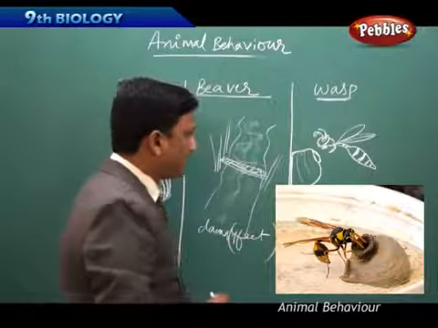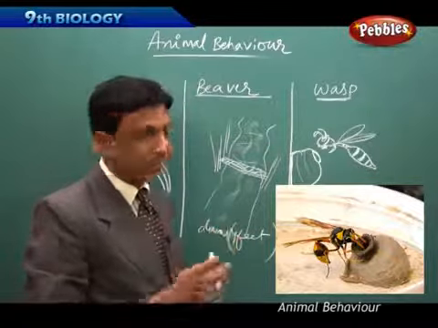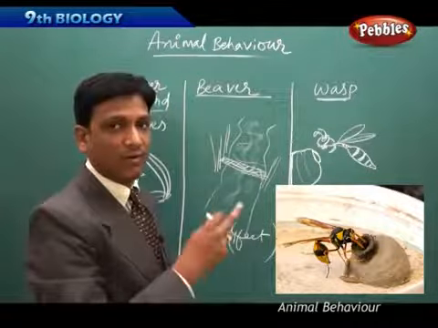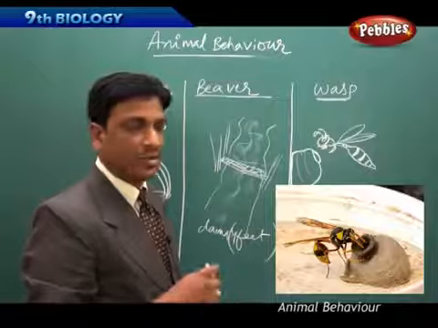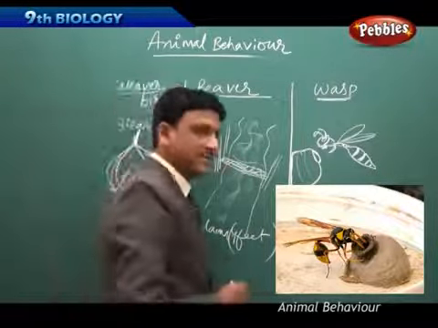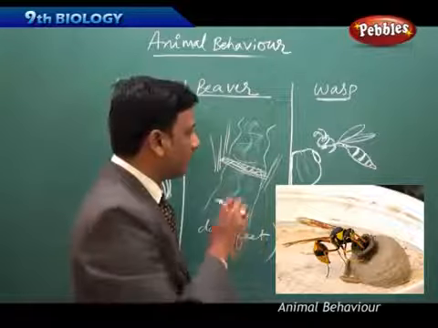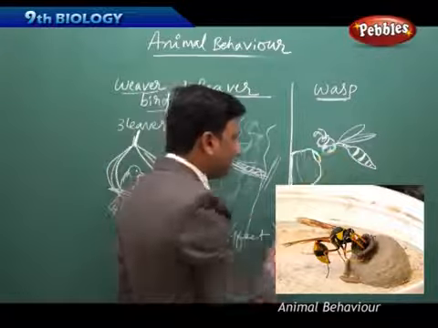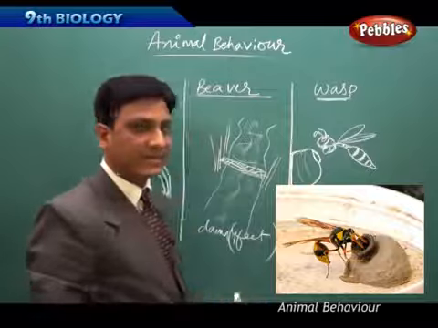With mud it can make some pot-like homes. We can see these pot-like things in the corners of our ceilings, in the outdoors, in the balconies. So it makes such a home by using the mud. It will not make the home with just any mud.